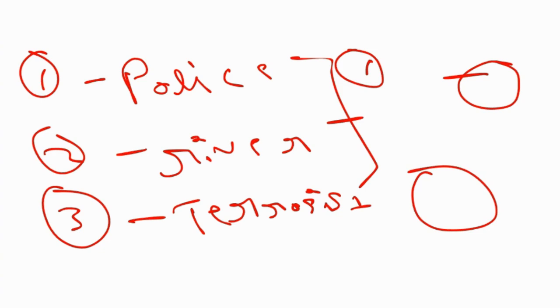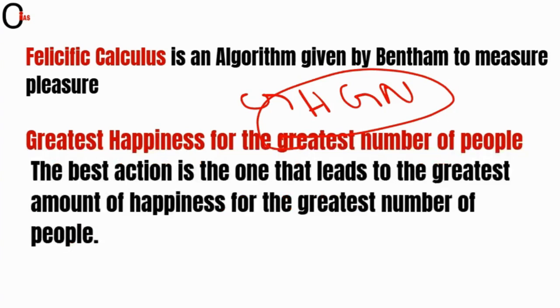So in simple words, I would like to say that here the police's duty must be to protect the majority, not the single, because here a single life may be lost, right? But if he avoids this terrorist, the whole city is in dangerous conditions, right? So in these situations, he has to think about the greatest happiness for the greatest number of people, right? So I hope it is clear, friends, right?